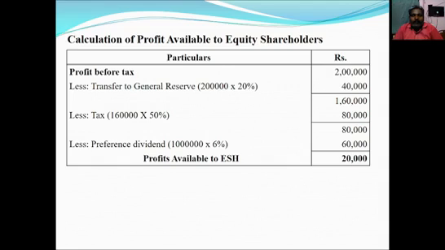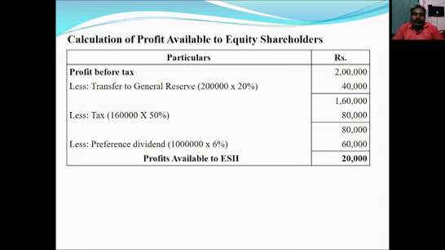I will explain once again. Profit before tax 2 lakhs. Deduct transfer to general reserve from the profit before tax. The transfer to general reserve is 40,000. It should be deducted from 2 lakhs, we will get 1,60,000. From 1,60,000 we will deduct tax at 50%, so after deducting the tax, we will get 80,000.